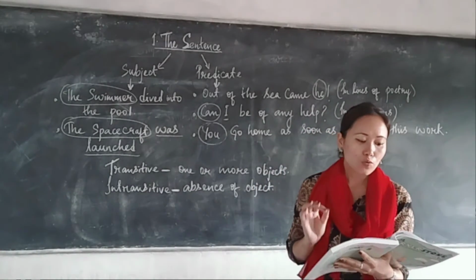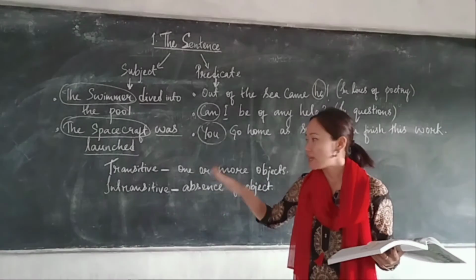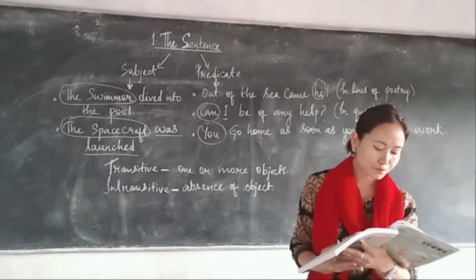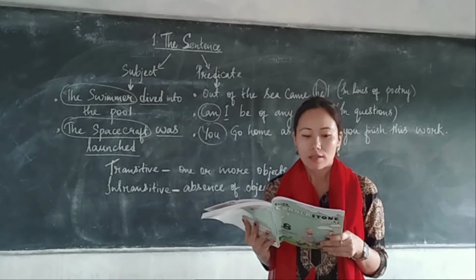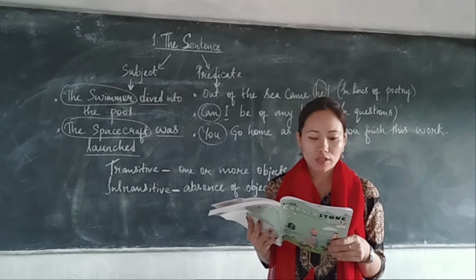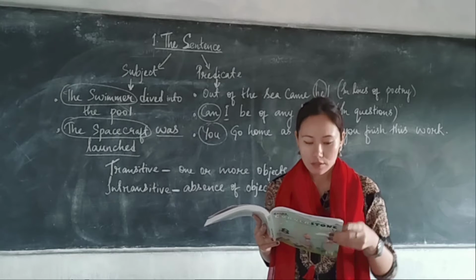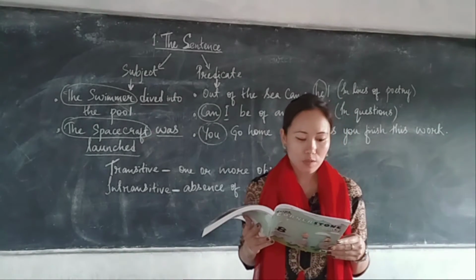A verb whose meaning is complete without any object, like we don't need an object, that kind of sentence is called intransitive. Okay. Example, the little dog is chasing a rat. Okay. Now a rat is your object here, that's why it's a transitive verb. Transitive verb, and the rat is running away as fast as possible.